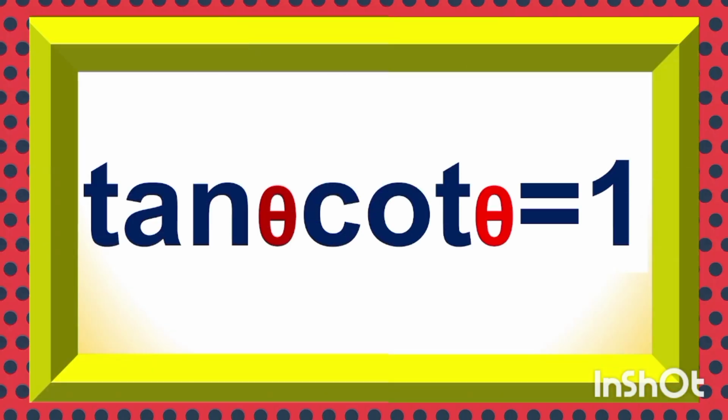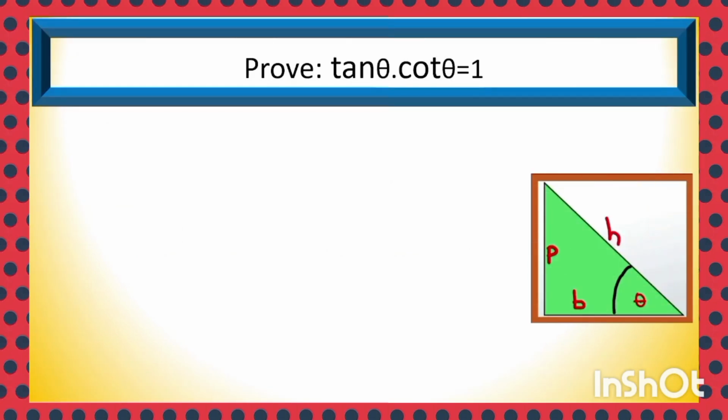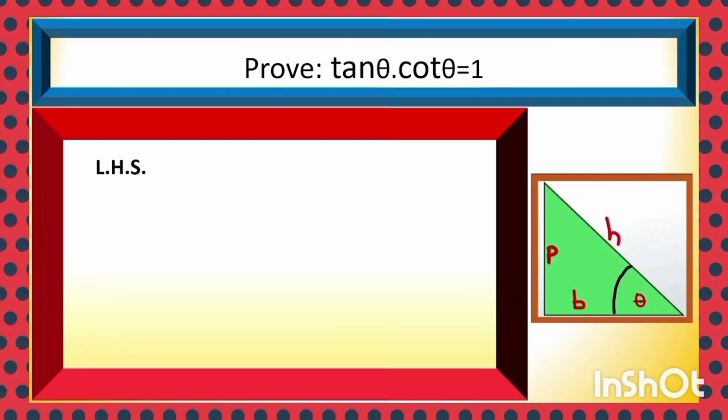Tan theta into cot theta is equal to 1. The product of tan theta and cot theta is equal to 1. Tan theta into cot theta: you know tan theta is P by B and cot theta is B by P. So by putting the values, we can cancel, and the product is 1. Thus tan theta into cot theta is equal to 1.